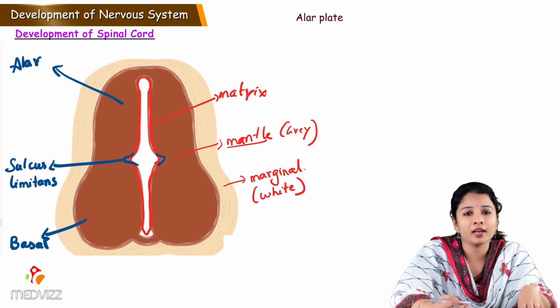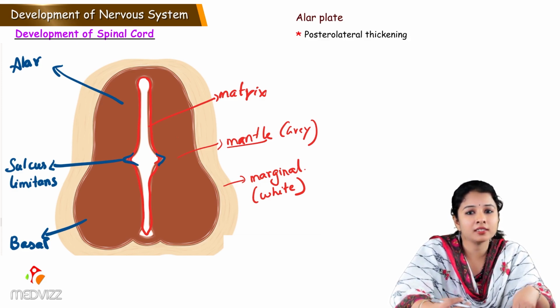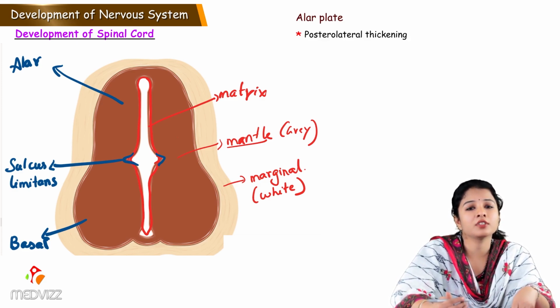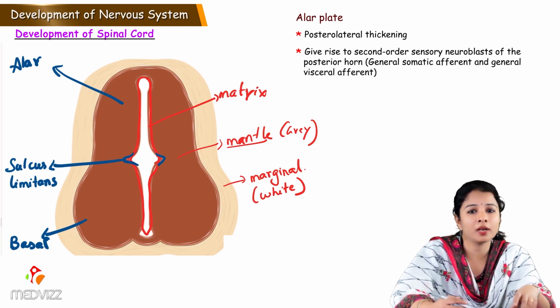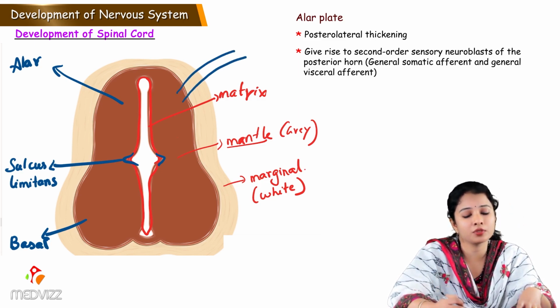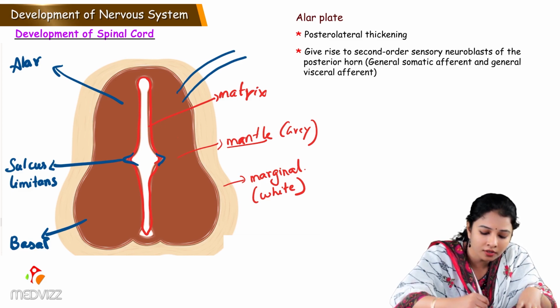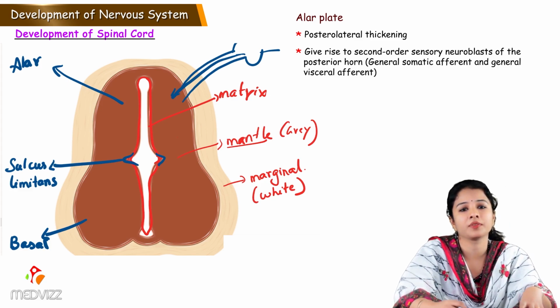Let's talk about the alar plate. Alar plate is the posterolateral thickening of the mantle layer of the neural tube, which gives rise to second order sensory neuroblast cells of the posterior horn. So, alar plate continues to form the posterior horn or the dorsal horn, which has a dorsal root ganglion. So here the cells are second order neurons arising from this.